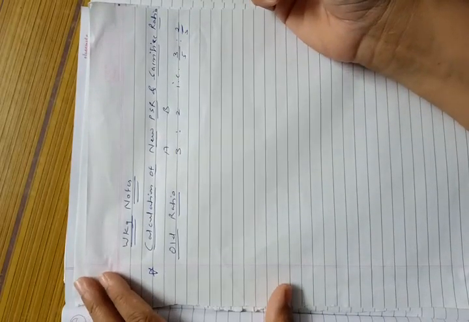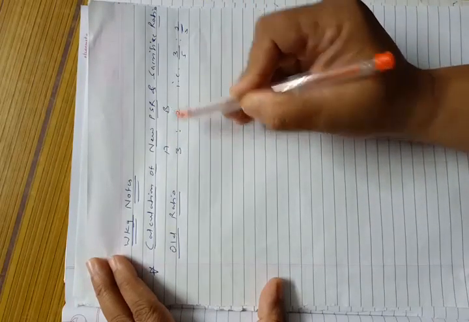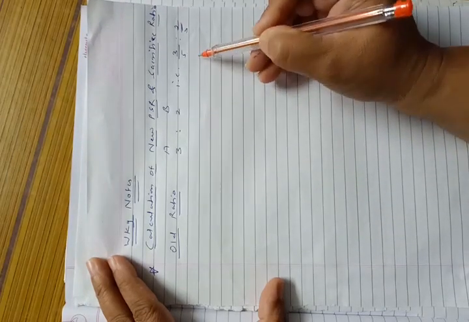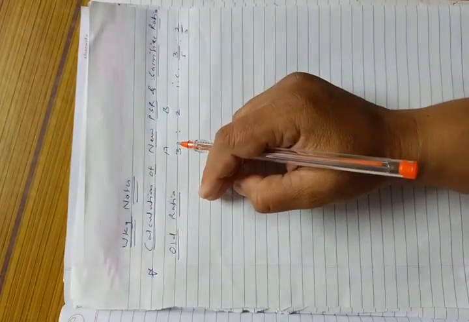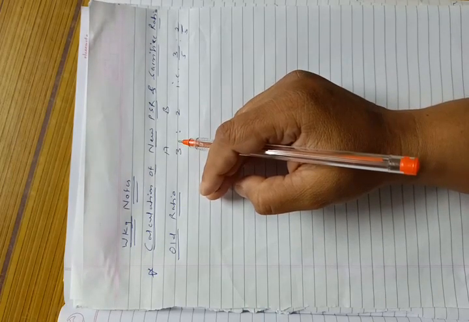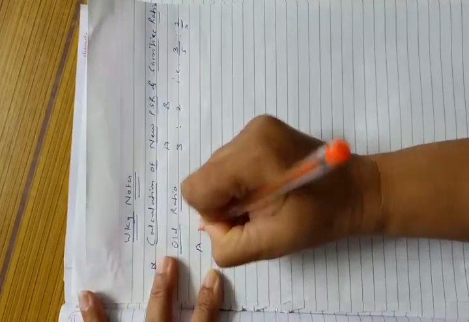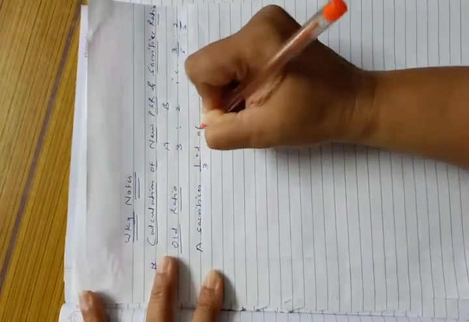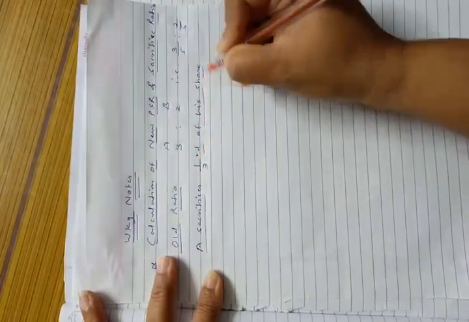First, we will make calculation of the new profit sharing ratio and sacrifice ratio. A and B are old partners, and their old ratio is given in the problem as 3:2, that is 3/5 and 2/5. Now see the problem. They told us that A will sacrifice 1/3 of his share.